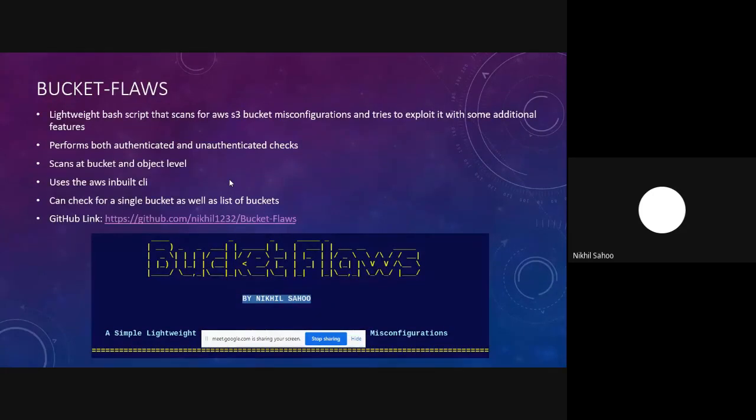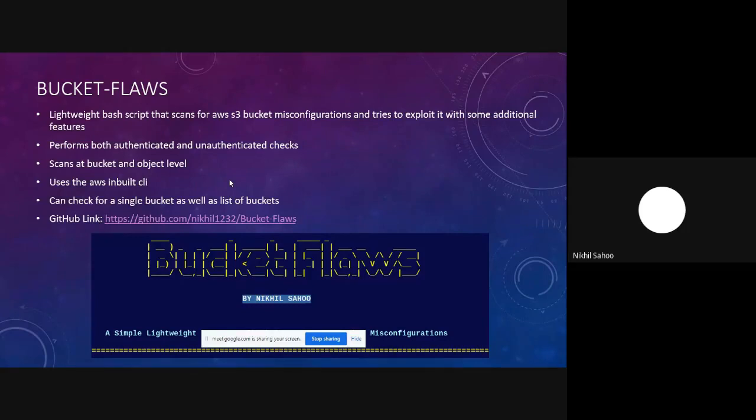Now we have something like Bucket Flaws. Bucket Flaws is a tool, or a script you could say. It is basically a lightweight bash script that was built by me, and it scans for AWS S3 bucket misconfigurations, and it also tries to exploit them with some additional features as well. It can perform both authenticated as well as unauthenticated scans, and the scanning is done both at a bucket level as well as at an object level. In the background, it uses only the inbuilt AWS CLI commands to check for misconfigurations.